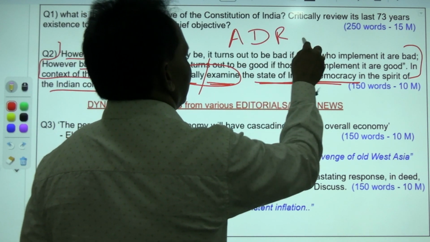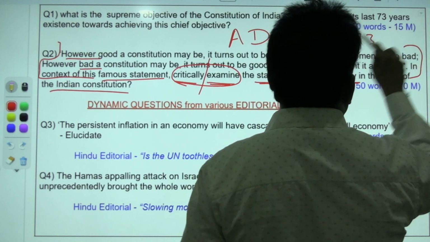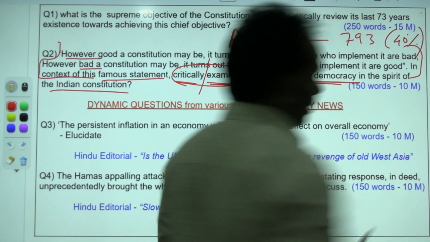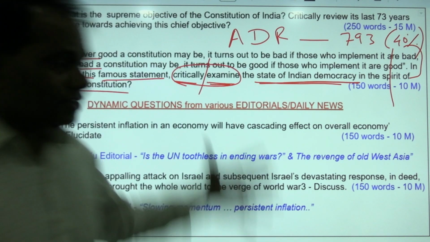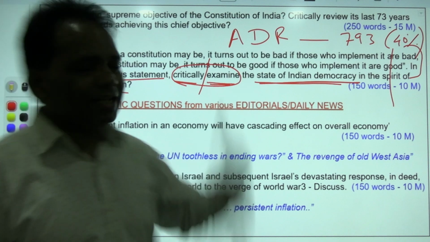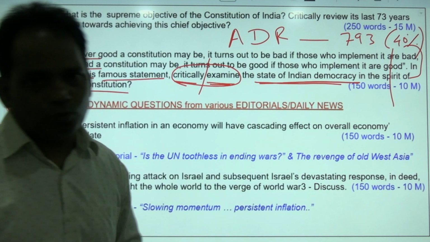According to the Association for Democratic Reforms, out of the 793 MPs in both Lok Sabha and Rajya Sabha, 40% have a criminal background. Out of it, 25% have severe criminal cases. Even at the legislative, state level also, most of the criminalization of the politics. So these criminals are filling our legislative bodies, our executive.